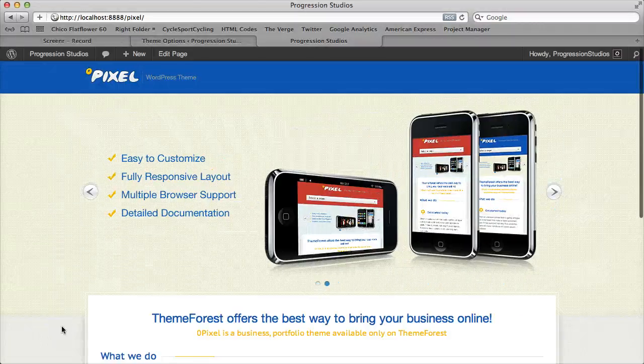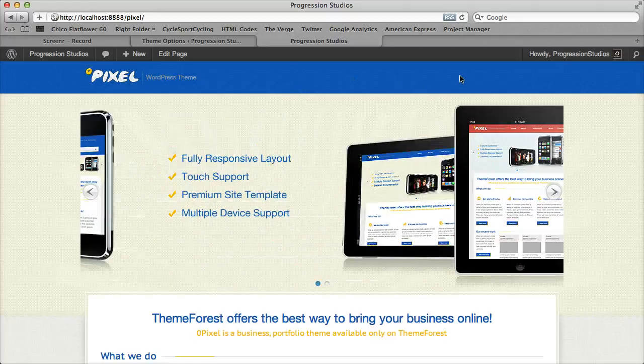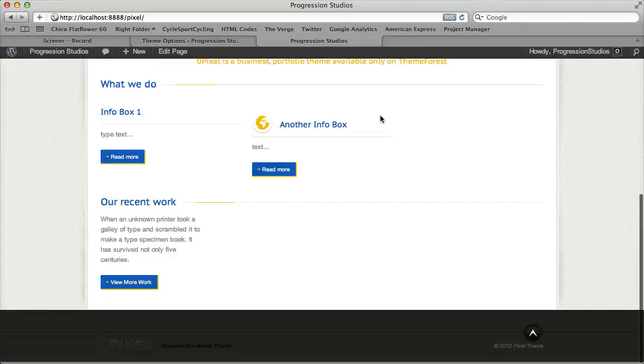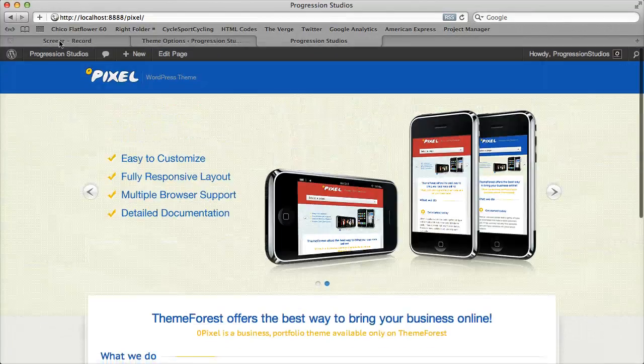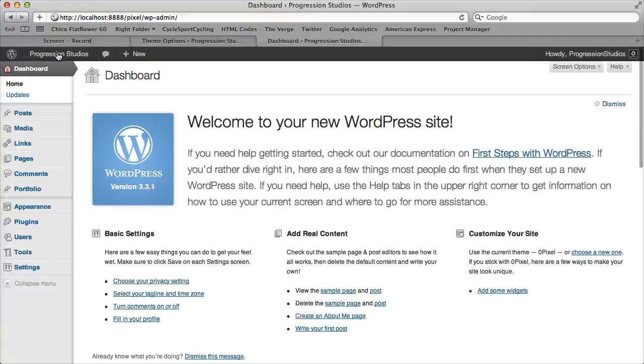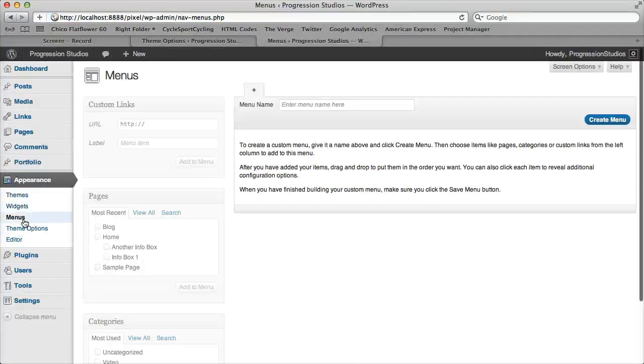Alright, so let's go and just start off with the navigation menus. So the theme supports two navigation menus. One is at the top right and one is at the bottom right. And as you notice, you don't need to use both of them, but here's a tutorial on how to create them. So under our dashboard, we're going to go to Appearance and Menus.